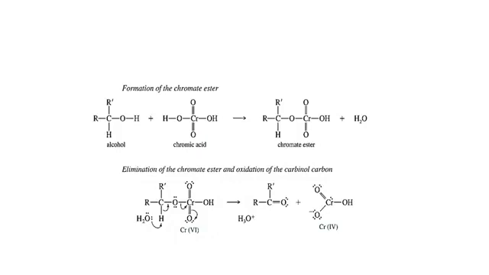Here is the formation of chromate ester. For the formation of chromate esters, we have two main reactants. Firstly, we have alcohol. Secondly, we have chromic acid. These two reactants, on reaction, are responsible for the production of chromate ester, as you can see on your slide. After that, there is the possibility of elimination of the chromate ester and oxidation of the carbonyl carbon, as you can see in the following reaction, and in the product you have chromium with oxidation state 4.